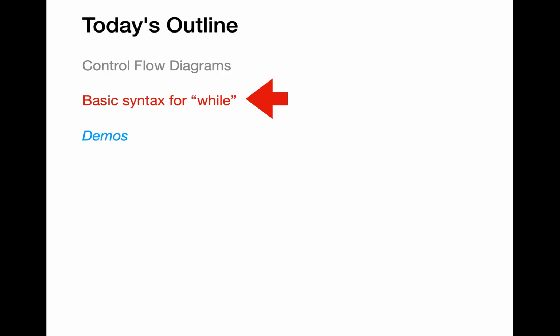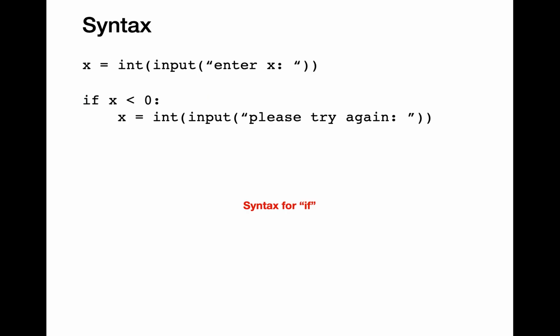Let's first learn the basic syntax for while. Here is an example which uses an if condition. In this example, we are getting user input for X and we are typecasting the user entered input into an integer. Then we have a conditional which is checking if the user entered a negative value. If so, then we are just prompting the user one more time here saying "please try again." With the current version of this program, the user can at the maximum enter 2 inputs, correct?